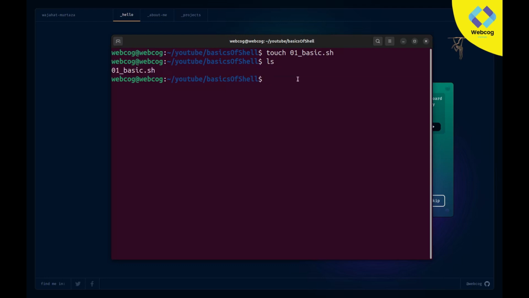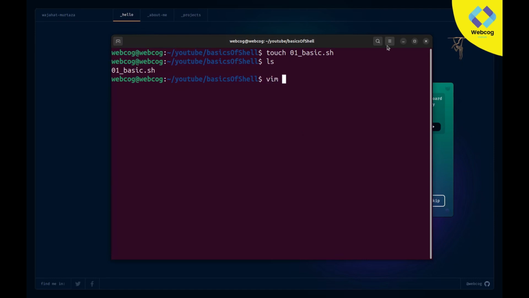So let's open this file in an editor. As I mentioned, I'm using Vim. You can use any editor, your default text editor, Notepad, or any code editor. It's not compulsory, but I prefer Vim because shell scripting is about your interaction with your terminal. When we are interacting with our terminal, I'm using the editor of the terminal as well. It helps me a lot to become more familiar with my terminal. So that's why I'm using Vim.